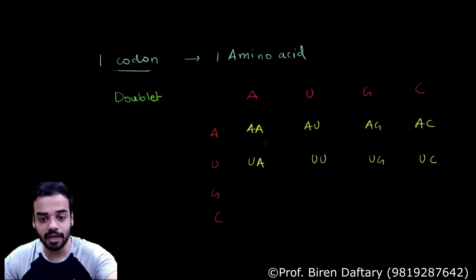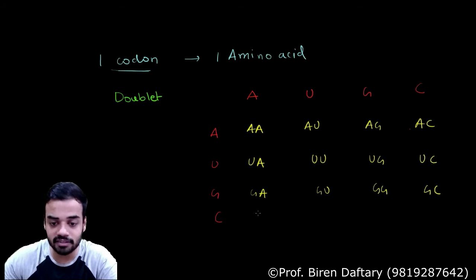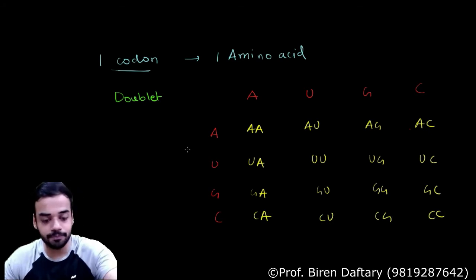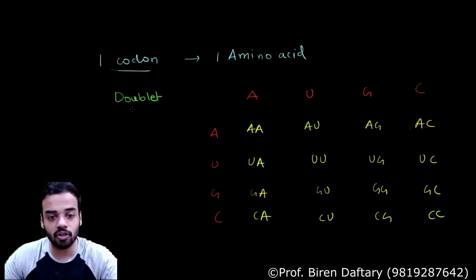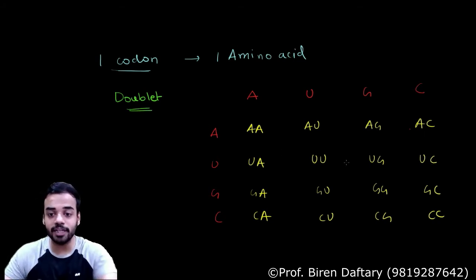Anyway, coming back, this will be GA, GU, GG, GC, CA, CU, CG, and CC. Correct? So if I am considering the codon as a doublet, that is, if it is made up of 2 nucleotides, then how many codons am I getting?